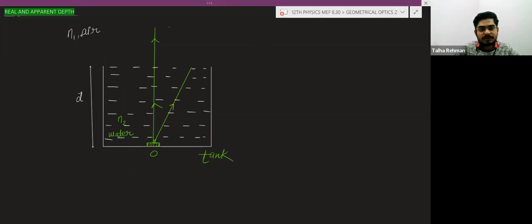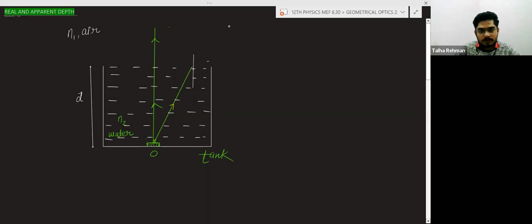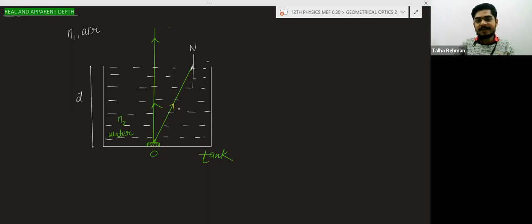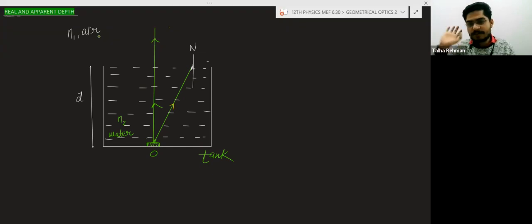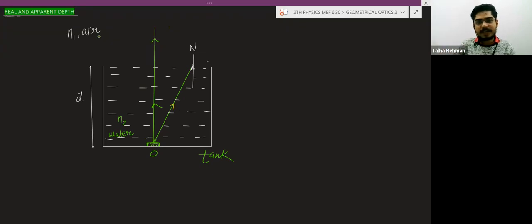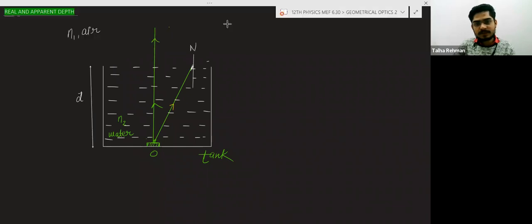Now you can see the light ray is going from denser to rarer medium. It will bend away from the normal. So the final light ray will be like this.